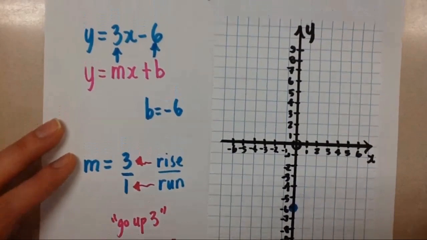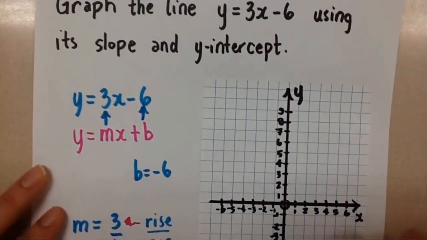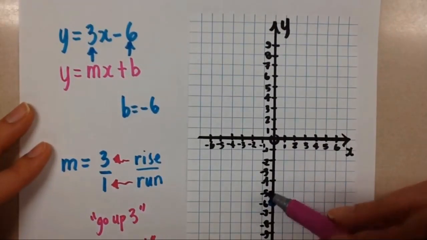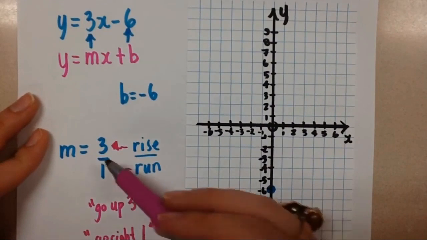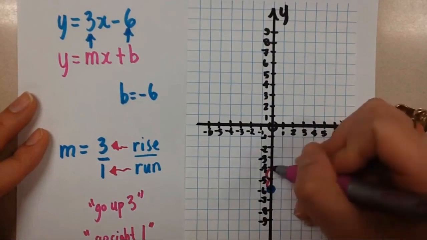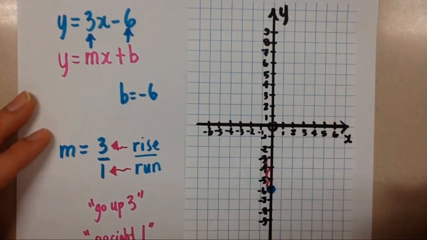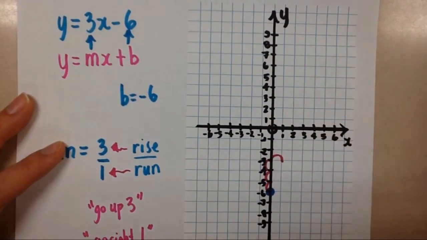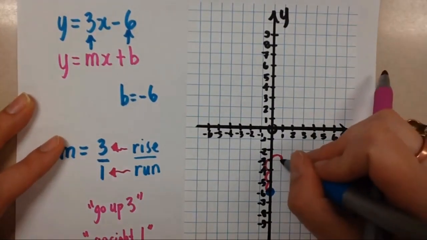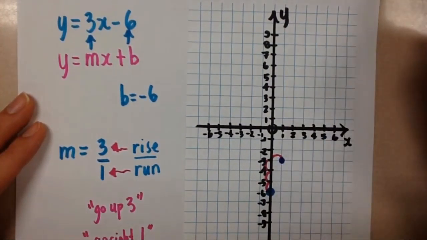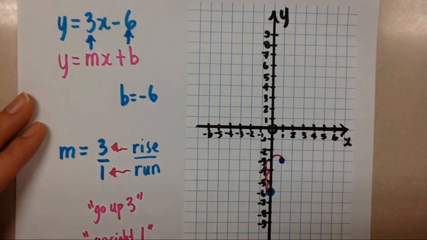So we're going to go over to the y-intercept that we started on the graph here, and we're going to do exactly what the rise tells us. Go up 3 because it was positive 3. So from here, I'm going to count 1, 2, 3 up. And then I'm going to do what the run says, which is go right 1. Right there is my new point for this line. So now we have 2 points. We can draw a line through those 2 points, and that's the line for this equation.